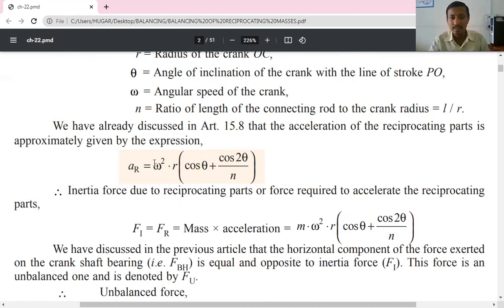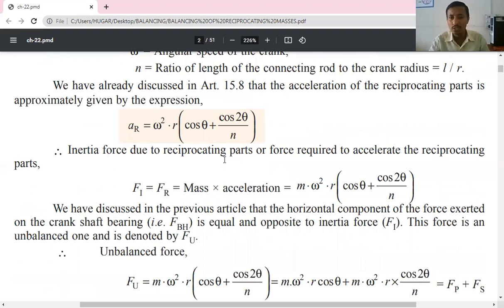So next is acceleration of reciprocating parts. To accelerate the reciprocating parts we use Fr, the reciprocating force. So the acceleration of reciprocating parts is given by, I directly give the equation here, which is already studied in theory of machines: omega square into R into, in brackets, cos theta plus cos 2 theta by n. Next is the inertia force due to the reciprocating parts, or the force required to accelerate the reciprocating parts.